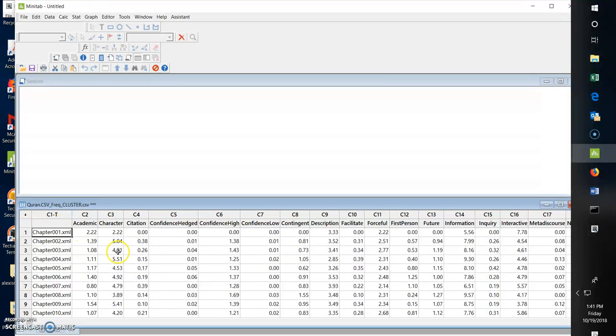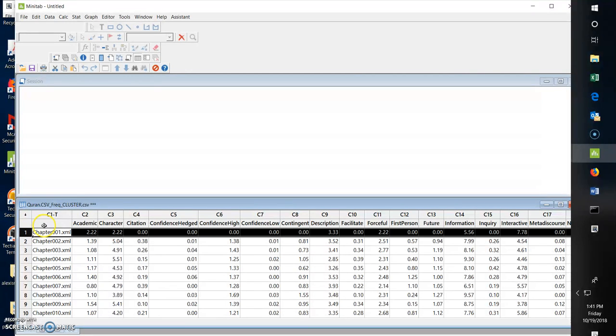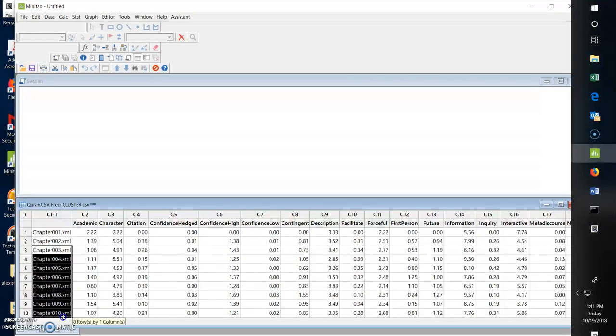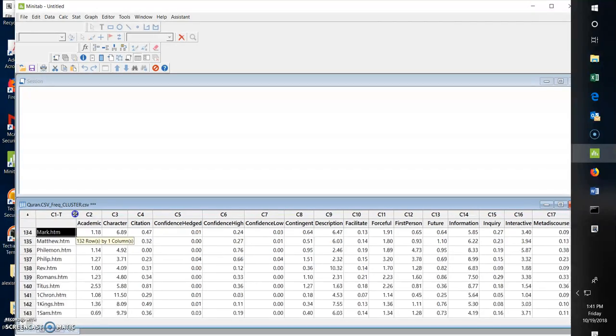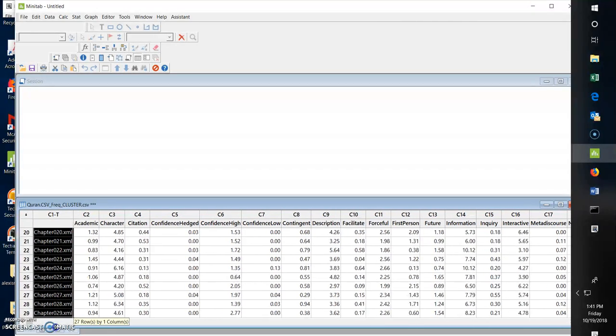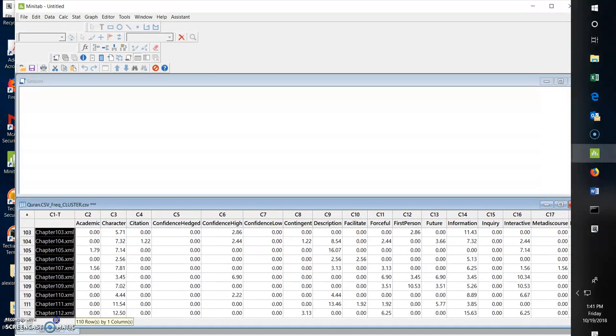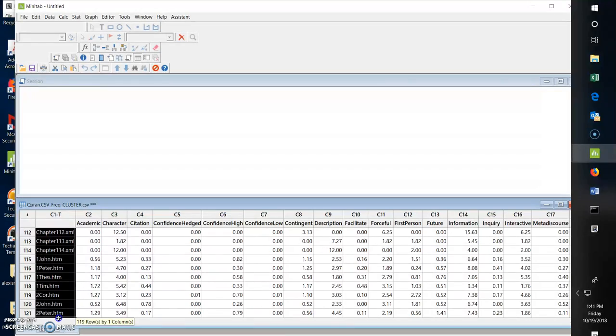You can see how Docuscope, when we exported frequency, converts all of the words and phrases of the Bible and the Quran into numbers that we can then calculate. Every row here happens to be a verse of the Quran, and we'll get into verses of the Bible too. There are 114 verses of the Quran, and as soon as we hit 114, we go into the New Testament, and now we're into the Old Testament.